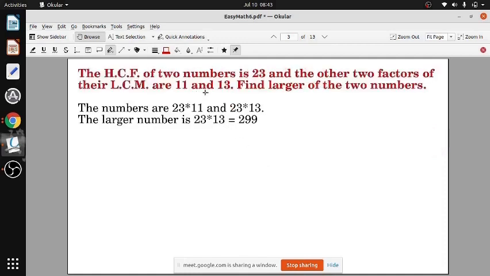The HCF of two numbers is 23, and the other two factors are 11 and 13. Now look, all are prime numbers. So when you have to take out the LCM, all you can do is only multiply. You can't divide by 2, you can't divide by 3. So the only way of doing the LCM is just to multiply. So now you know this number.